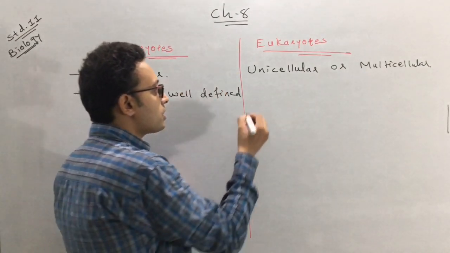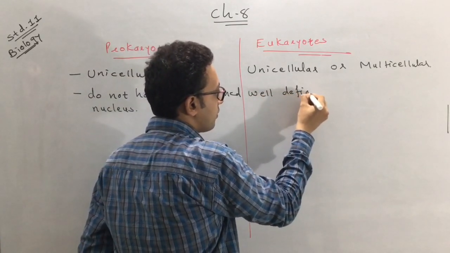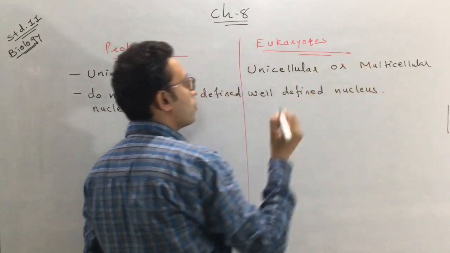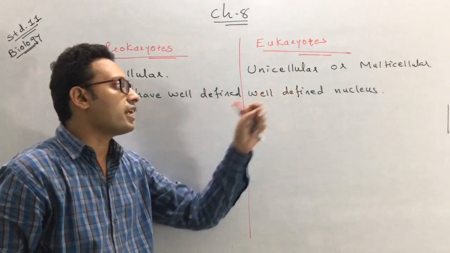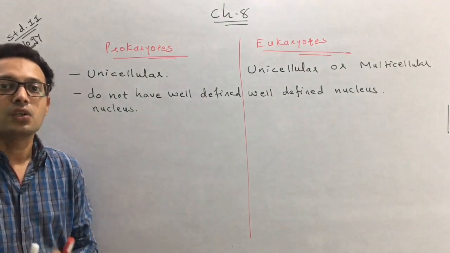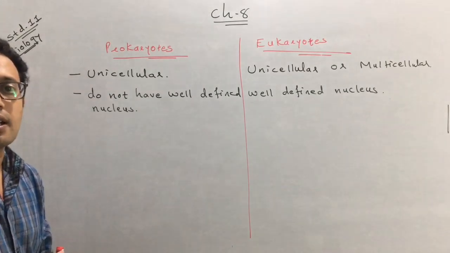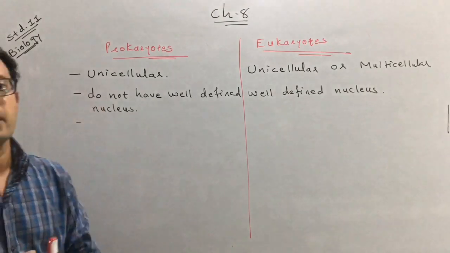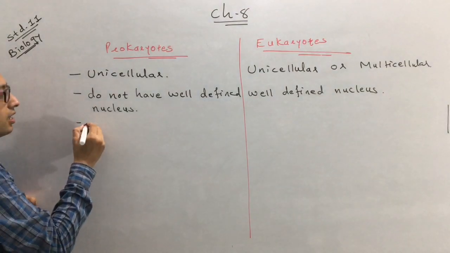Whereas the eukaryotes, they have a well defined nucleus. So this is the second difference which exists between the prokaryotes and the eukaryotes, or the prokaryotic cell and the eukaryotic cell.